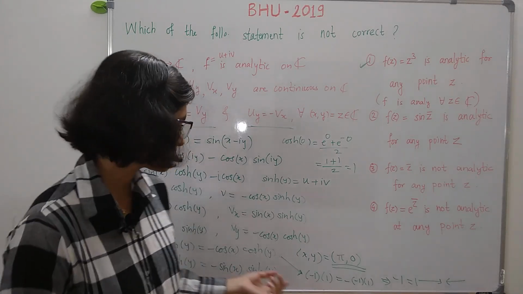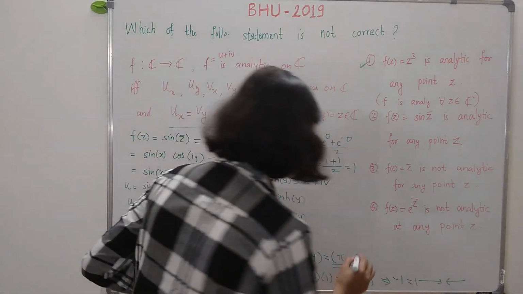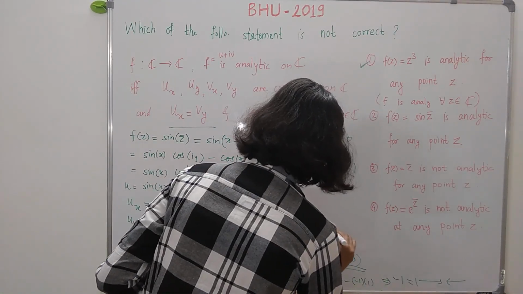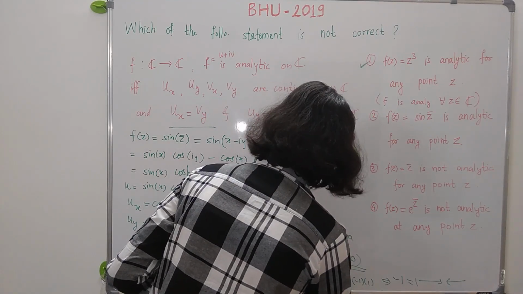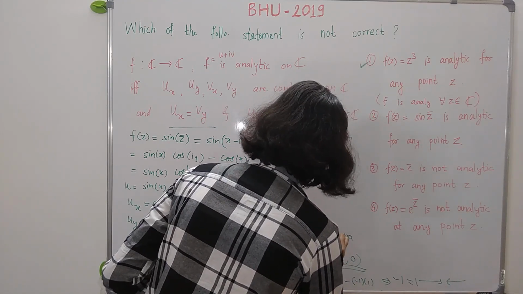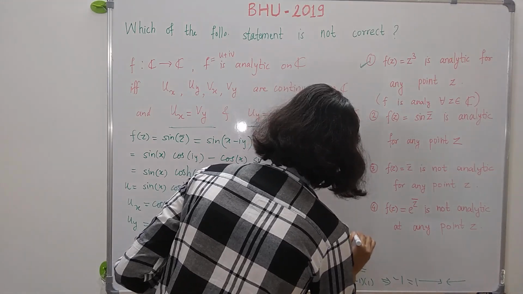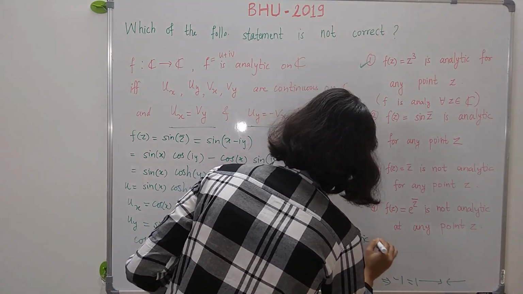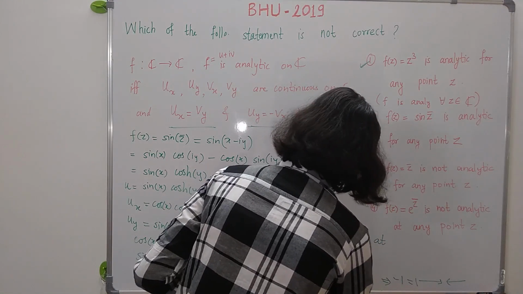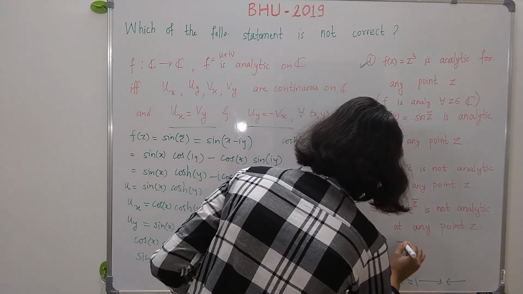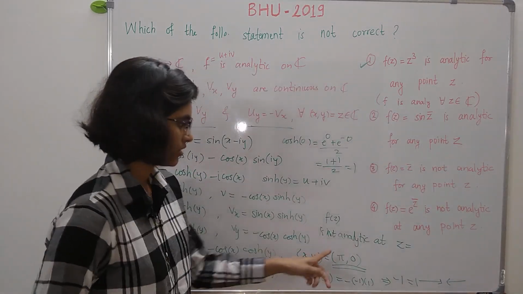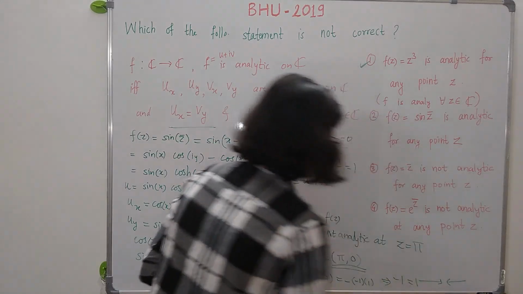So this means this function f of z is not analytic at the point z equal to pi. Why?